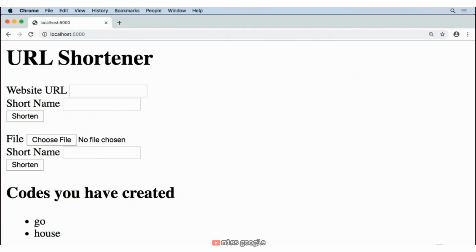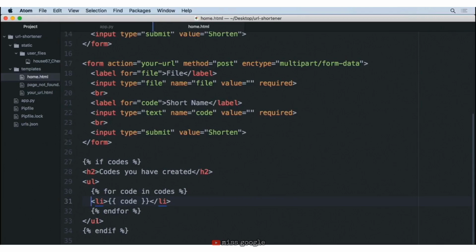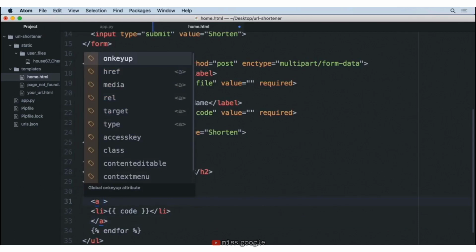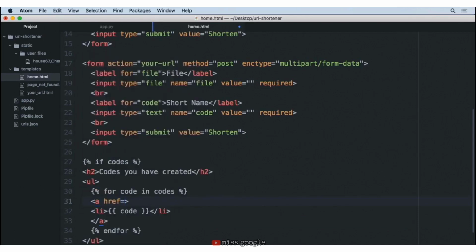Now this is really great, but it would be awesome if it would just be a link here that the user could click and go see those resources, thinking, oh, what URL did I connect to Go? If they could click on that, that'd be awesome. So let's go ahead and move back to our HTML and wrap this list item inside of an A tag. So we'll do an opening A tag here and then a closing one. And we'll just go ahead and set the href on this to be equal to the code that they have provided. Now, for this, we're going to have to do a little bit of work to say, first we'll do our curly brackets, and then inside of this, we want our URL for.